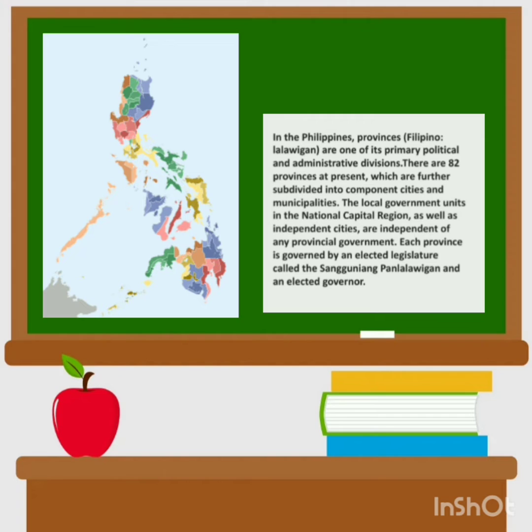Part 1. The province. In the Philippines, province or lalawigan are one of its primary political divisions at present, which are further subdivided into component cities and municipalities. The local government units in the National Capital Region as well as independent cities are independent of any provincial government. Each province is governed by an elected legislator called the Sangguniang Panlalawigan and an elected governor.